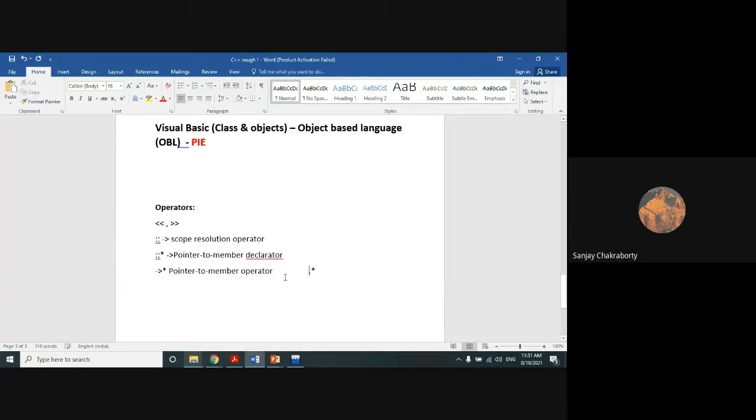Same operator, an equivalence operator. Either you are using arrow star or you are using dot star, both represent pointer to member. The BTech people will remember I have already used a similar kind of operator in C programming. Where have I used it, can you remember? In the pointer chapter I have used it. Can you tell me which kind of operator I have used?